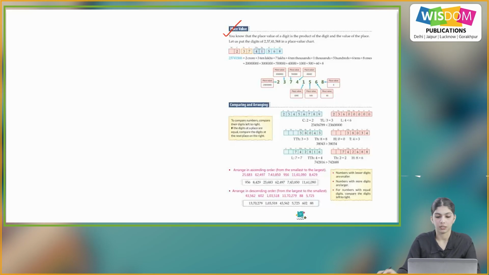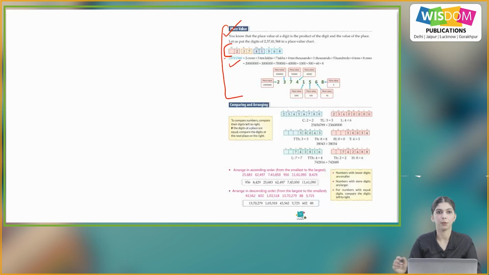Now, place value. You know that the place value of a digit is the product of the digit and the value of the place. Let us put the digits 2,37,41,568 in a place value chart. So what is the place value of a digit? The product of the digit and the value of the place. So this is the way we put a digit in the place value chart.